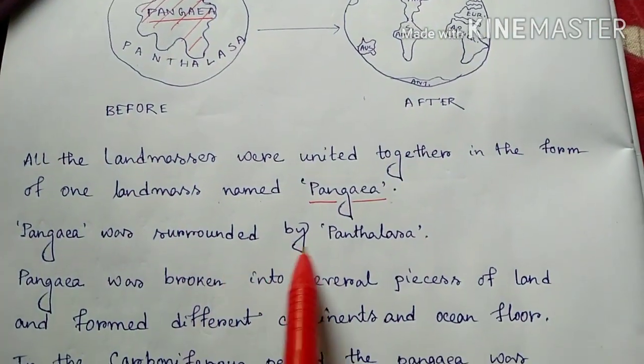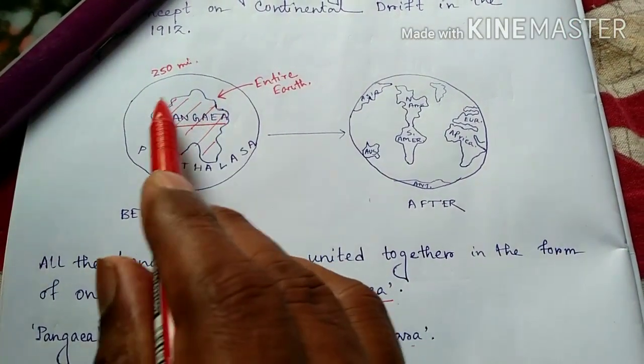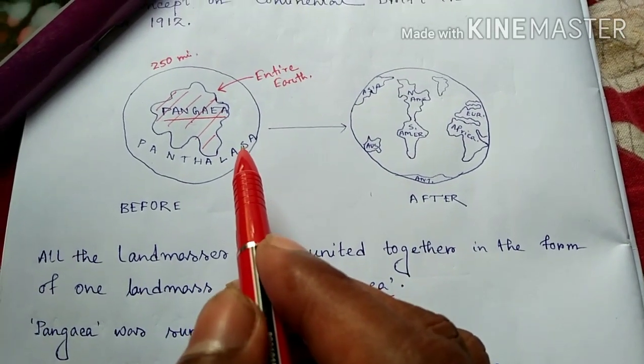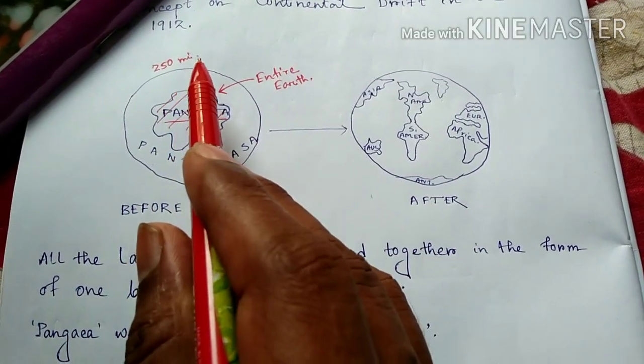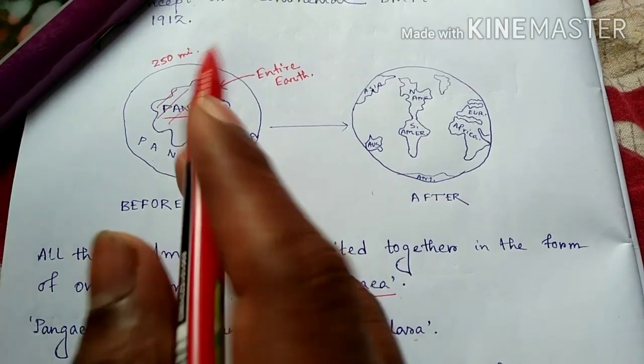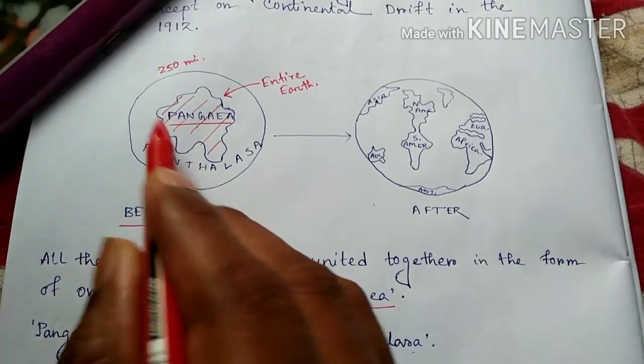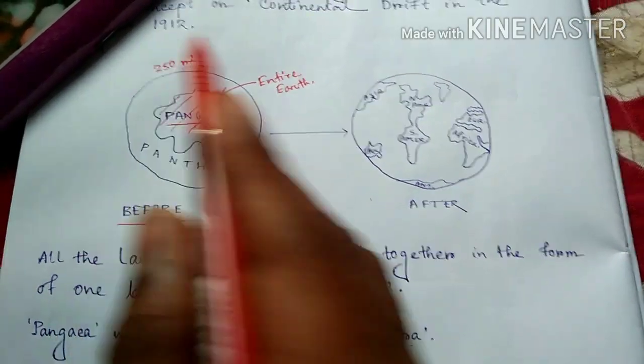Pangaea was surrounded by an ocean, which was named Panthalassa.